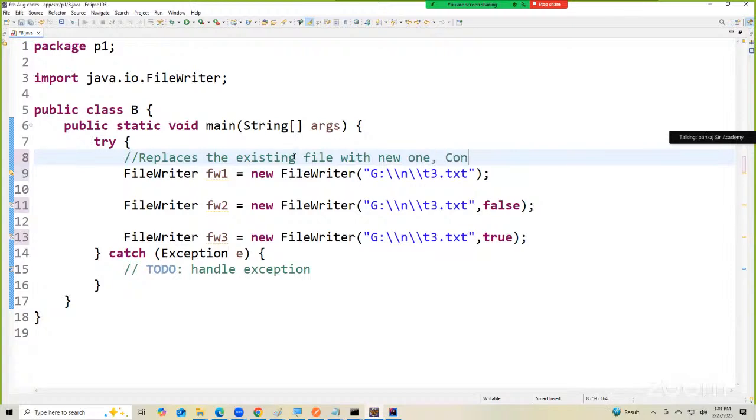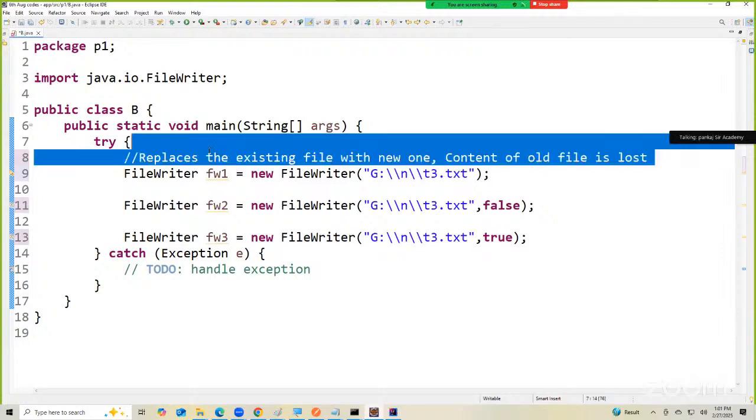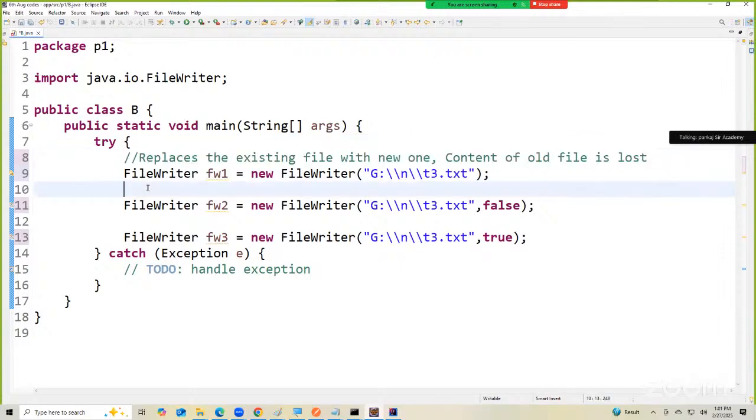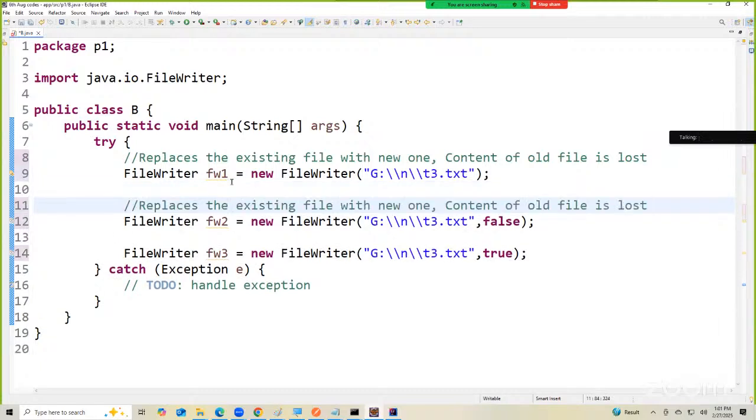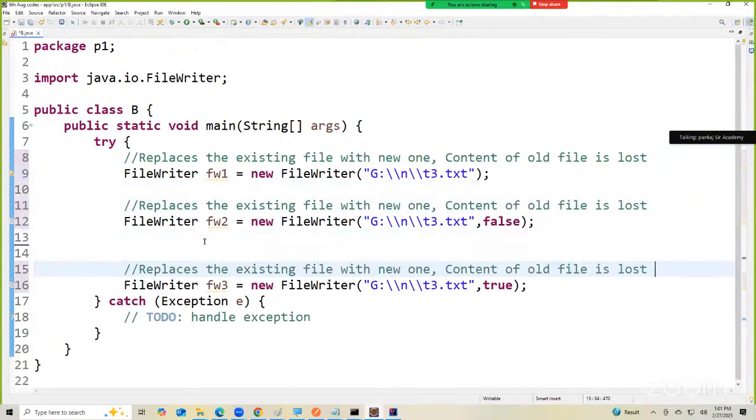Do you agree with that? Replace the existing file with a new one. The content of the old file is lost. So what does the second syntax do? Same thing, right? Replace the existing file with a new one.